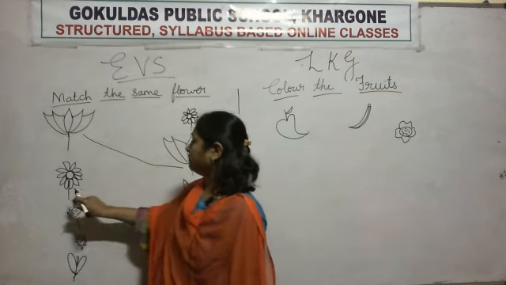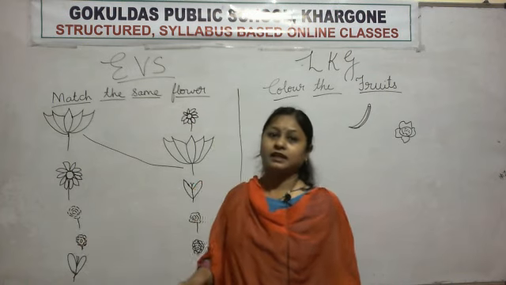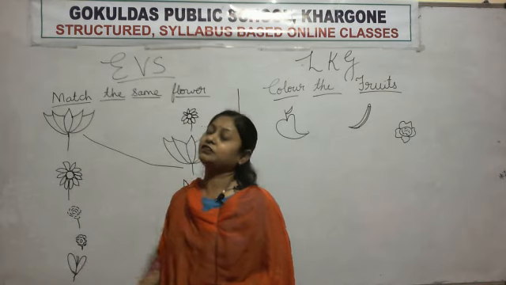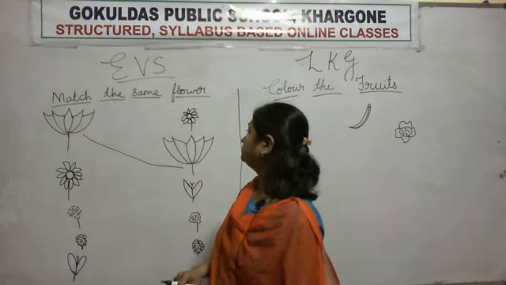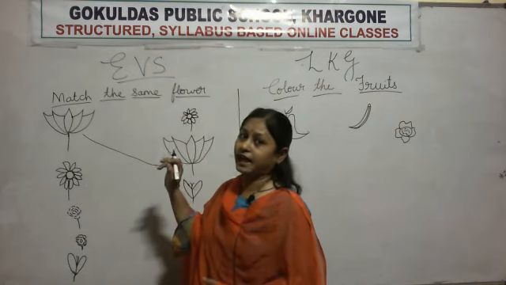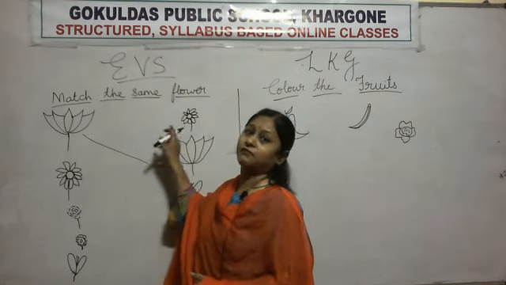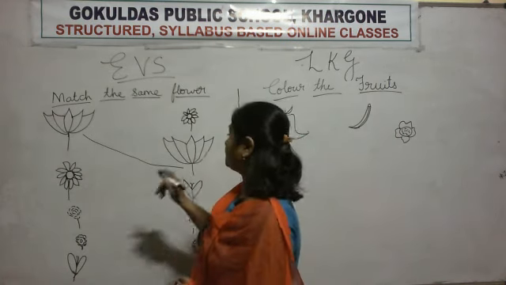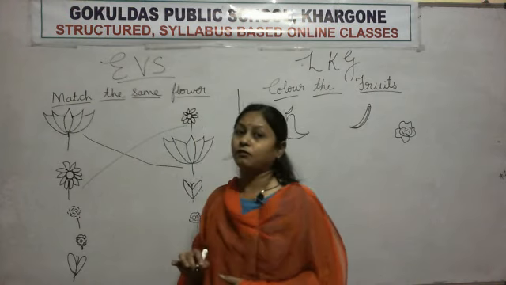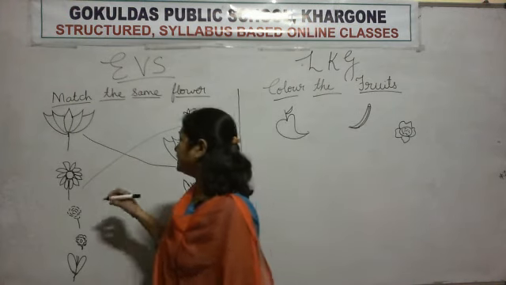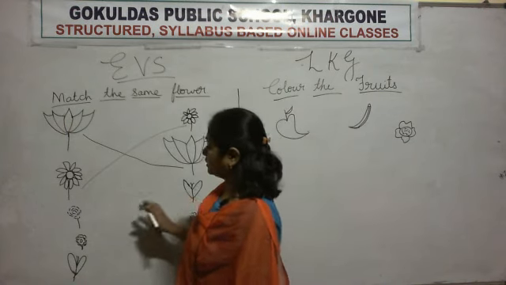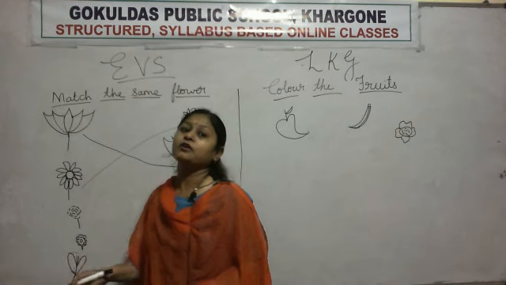Okay. Which flower is this? Yes. Tell me, which flower is this? This is sunflower. Okay. Is this the same flower? Yes. This is the same flower. So we will match sunflower with sunflower. What we will do? We will match sunflower with sunflower. Yes?